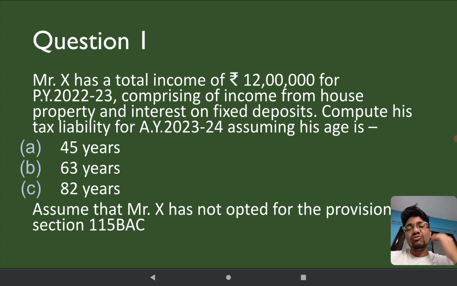So you have to find out what will be his tax according to the tax rates applicable if he is 45, if he is 63, and if he is 82. So if he is a normal citizen, if he is a senior citizen, and if he is a super senior citizen, calculate his tax liability according to the slab rates. That is question number 1 for you.